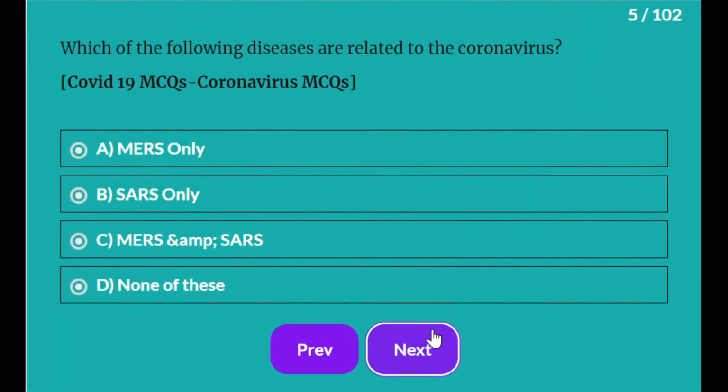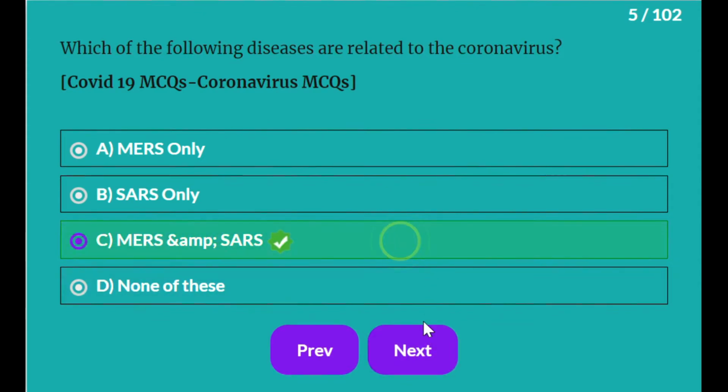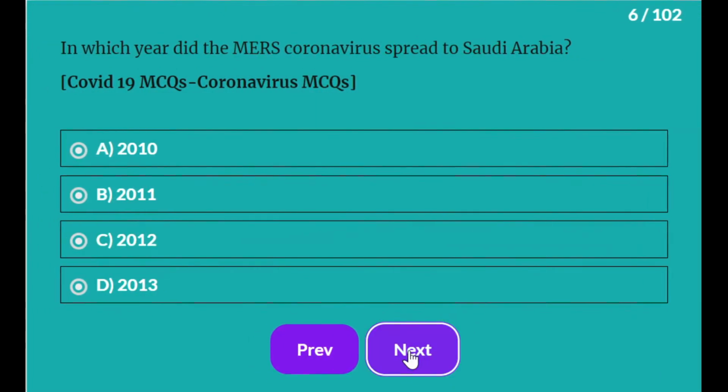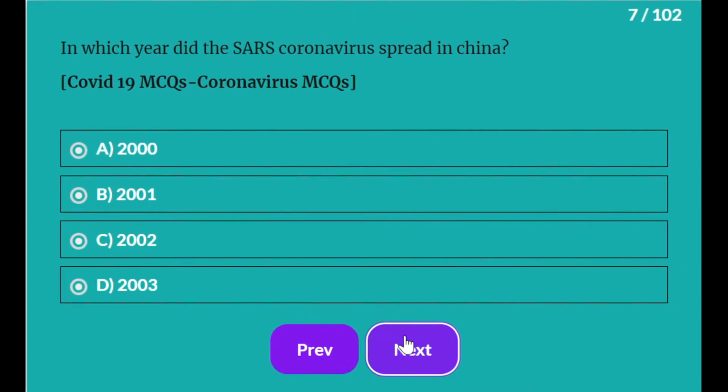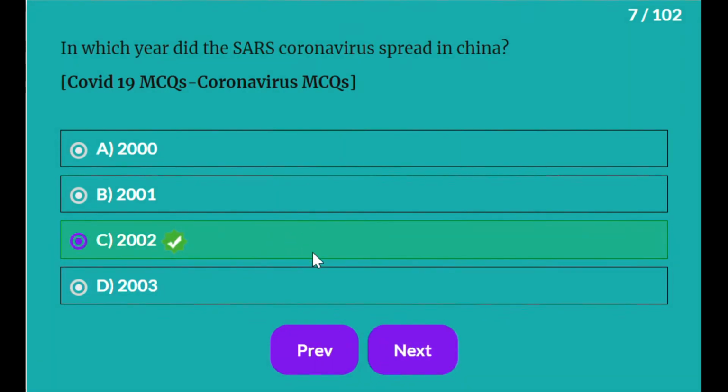Which of the following diseases are related to coronavirus? Both MERS and SARS. In which year did MERS coronavirus spread in Saudi Arabia? It is in the year 2012. In which year did SARS coronavirus spread in China? It is 2002.